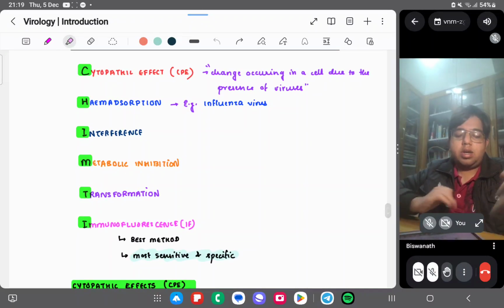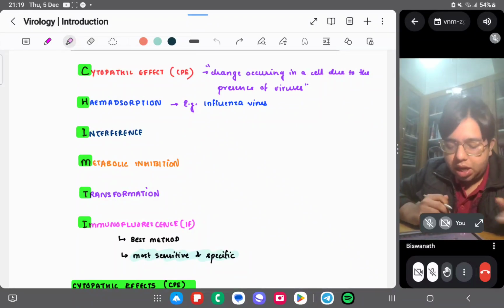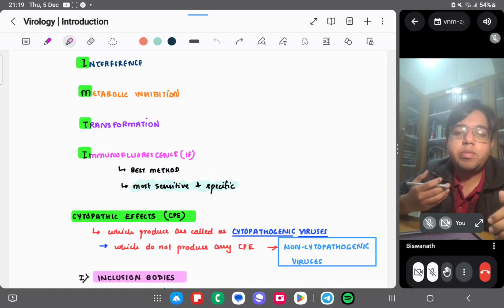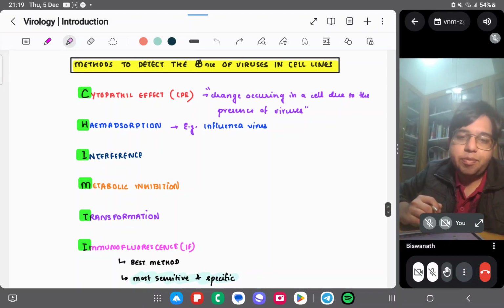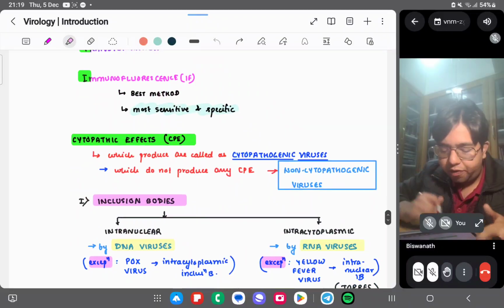Coming to cytopathic effect. You can have different types of cytopathic effects, and some viruses are non-cytopathic. So you can remember this as CHIMTI: Cytopathic effect, then H was heme adsorption, I was the interference, M was the metabolic inhibition, T transformation, and then immunofluorescence.